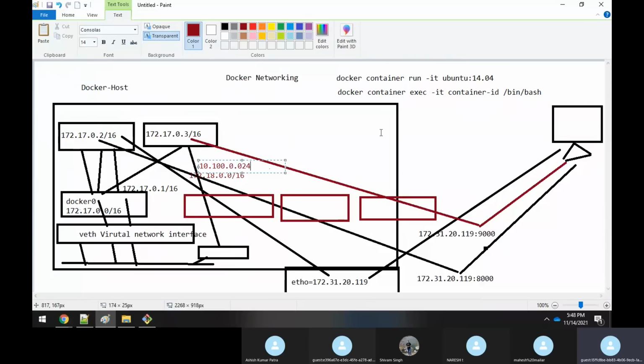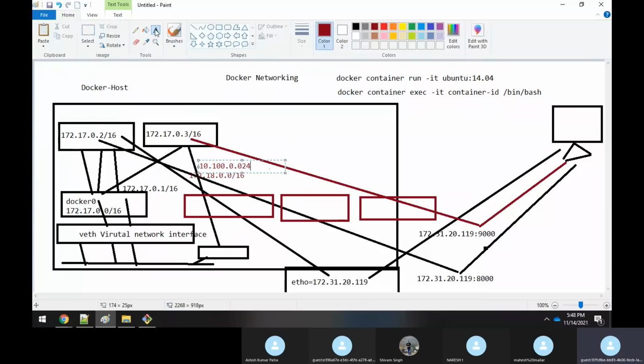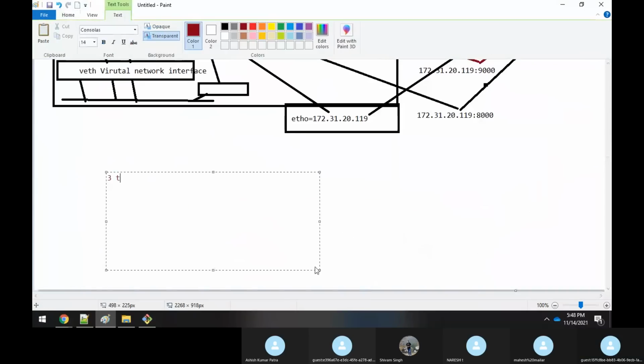Suppose in a project you are building a 3-tier application. The first tier is your Apache server, the second tier is your application server, and the third tier is your database.